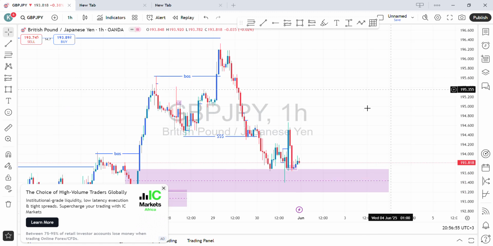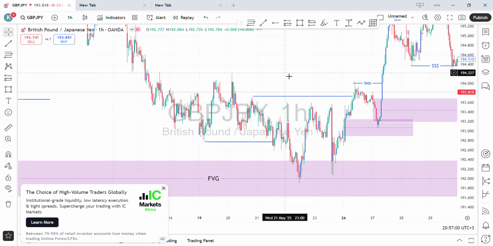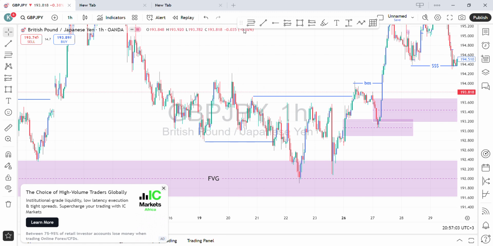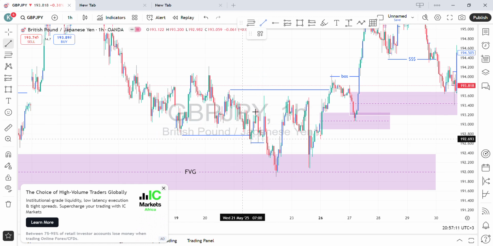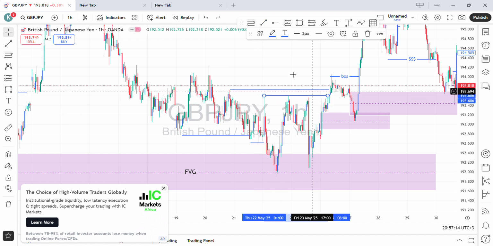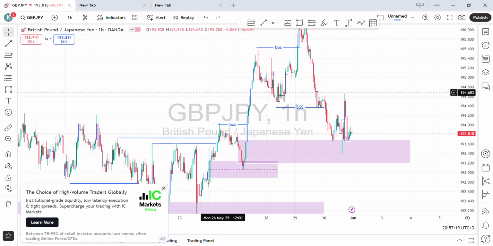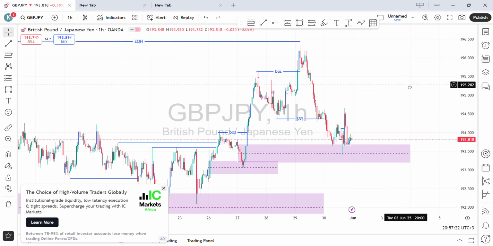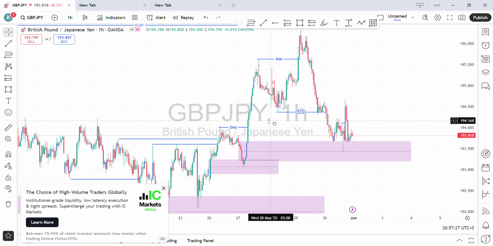And on the GBPJPY, I had already analyzed this pair. We had the last bearish break of structure over here. And then we had a change of character at this point. And after that change of character, we had this break of structure. So this is the most recent break of structure over here. And we normally say the first pullback after break of structure is known as inducement. And once you check over here, after this break of structure, the first pullback over here was the inducement.